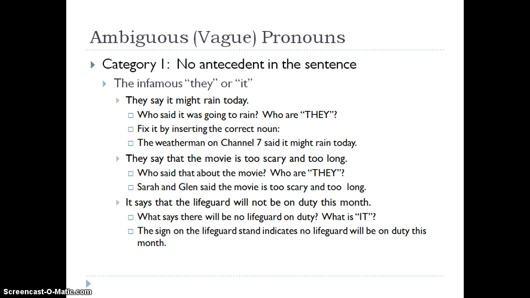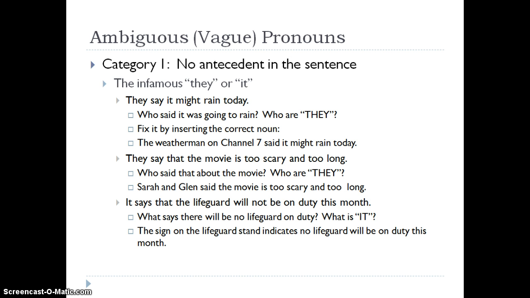"They say that the movie is too scary and too long." Who exactly said this about the movie? Who are the "they" I am referring to? "Sarah and Glenn said the movie is too scary and too long" would be a correction for this sentence.